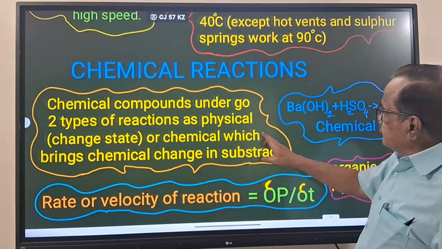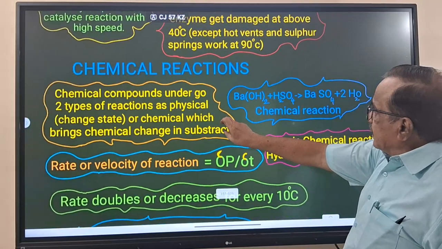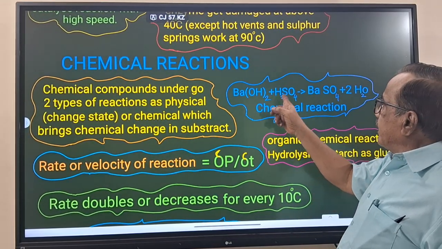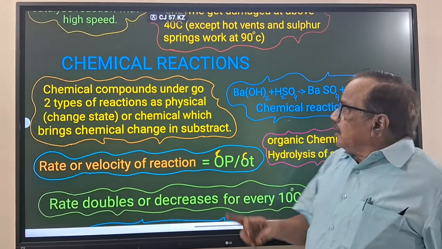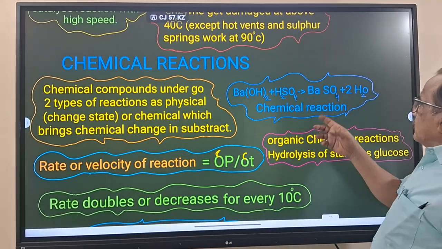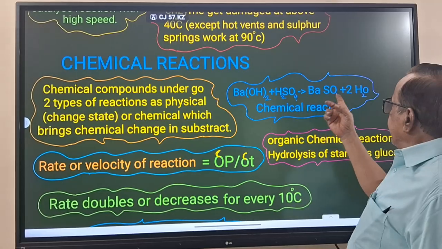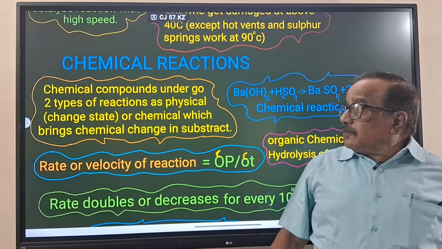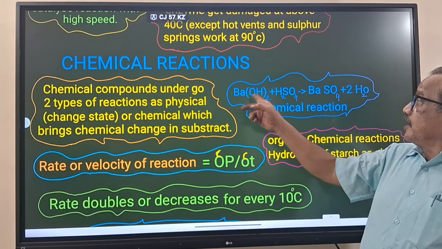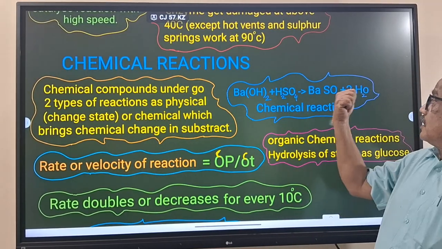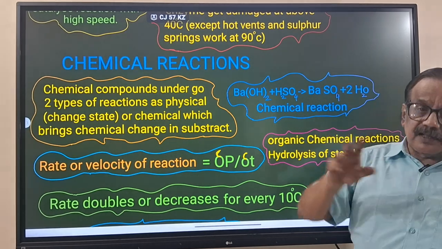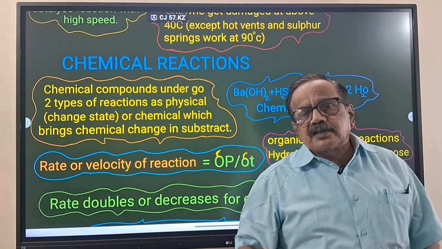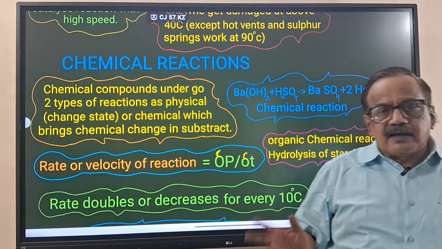Now you see here, what is a chemical reaction? One reaction example he has given: barium hydroxide plus sulfuric acid. It undergoes a chemical reaction and becomes barium sulfate and water. So it is a chemical reaction. Here the substrates are barium hydroxide and sulfuric acid, but the products are barium sulfate and water. So new products came. That is called a chemical reaction.